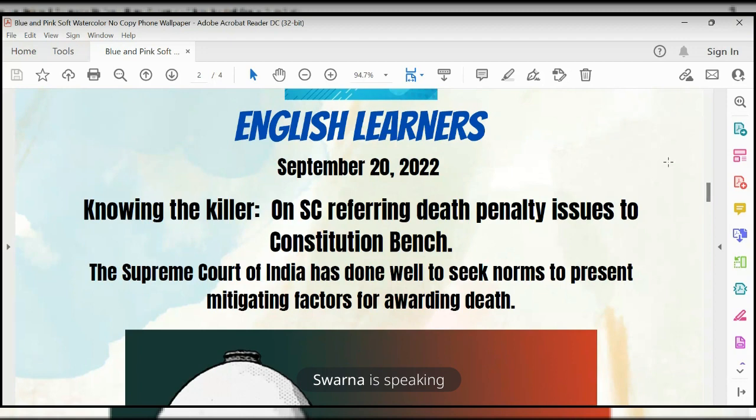They have to think about the alternative to the death penalty. So the Supreme Court is seeking norms, asking the benches or judges for mitigating factors supporting the offender. That's it. Please scroll.